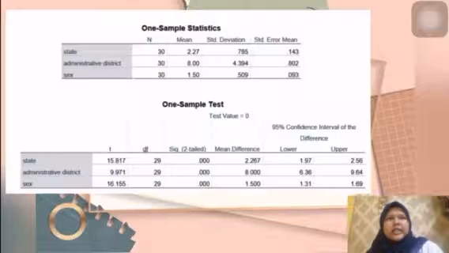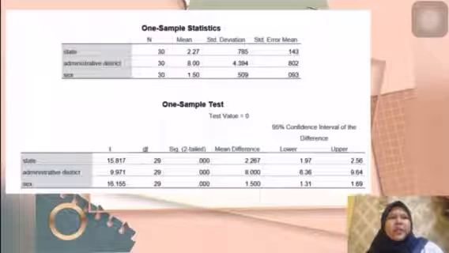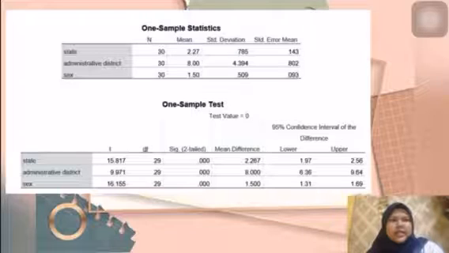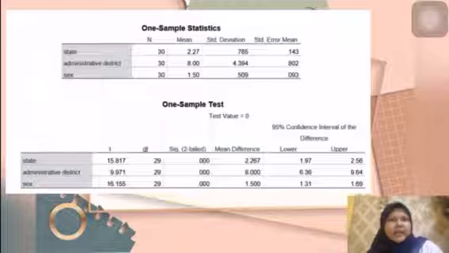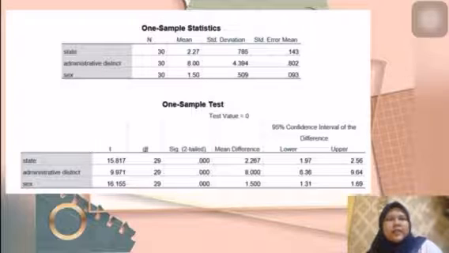And lastly, the t-test. There are various categories under a field such as state, administrative district, and sex. By using SPSS, we use the 95% confidence interval, that is 0.05 significance level, to do the confidence interval, and the test value is 0.